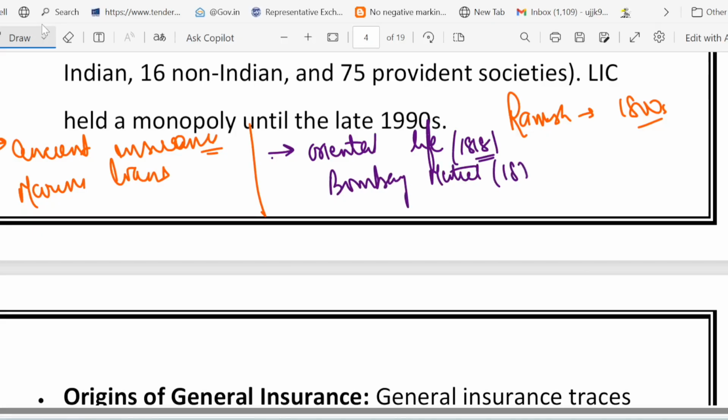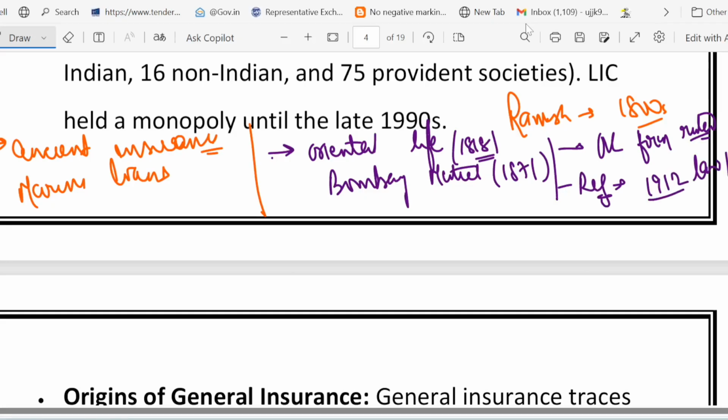Then we talked about foreign dominance. I told you that UK firms ruled the market initially. And then we talked about regulation. The laws were passed in 1912, 1938 and 1950. In all these years, laws were passed to protect the customer. And finally, nationalization happened in 1956. Okay, so these are the key dates you need to remember.